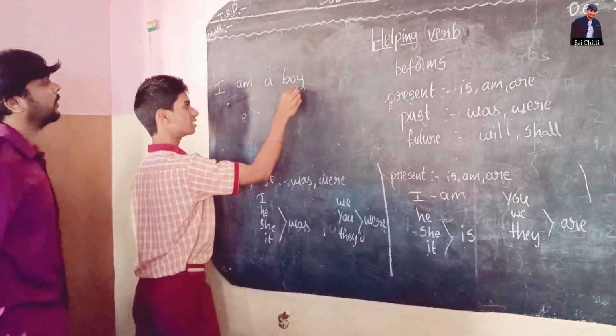The past examples are: I was doing homework. We were playing in the garden. Was is the helping verb, doing the main verb. Were is the helping verb, playing the main verb. The present examples are: I am a boy. He is dancing on the stage. We are swimming in the pool. Am is the helping verb. Is is the helping verb, dancing the main verb. Are is the helping verb, swimming the main verb.